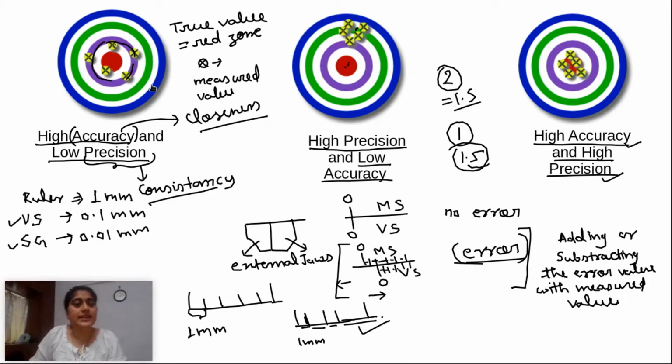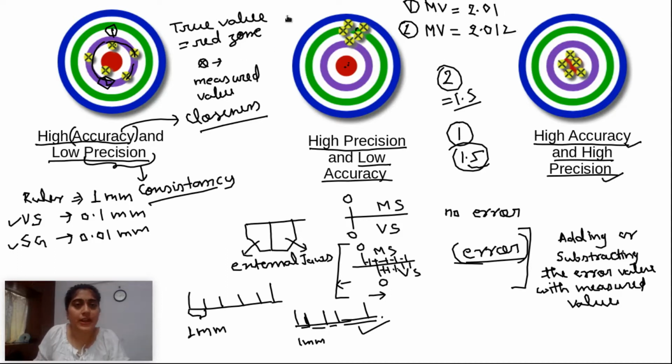In accuracy, as you have seen, some values are closer and some have more error. Just for example, if I take 1, this is 2, like this. If the measured value for 1 is 2.01, and for 2, the measured value is 2.012. So what is the error?